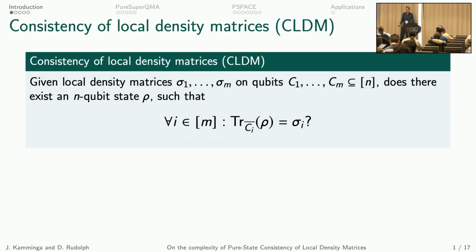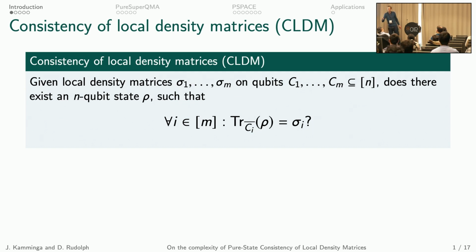So let's jump straight in with the definition of the consistency of local density matrices, or CLDM problem. In this problem, we are given a set of local density matrices, sigma 1 up to sigma m, and we are asked whether there exists some global state that is consistent with these density matrices. What do I mean with that? Well, I mean simply that the partial traces of this, so the reduced density matrices of this state rho agree with these sigma i's.